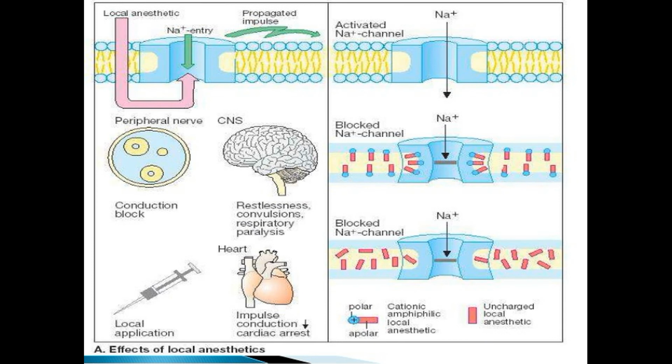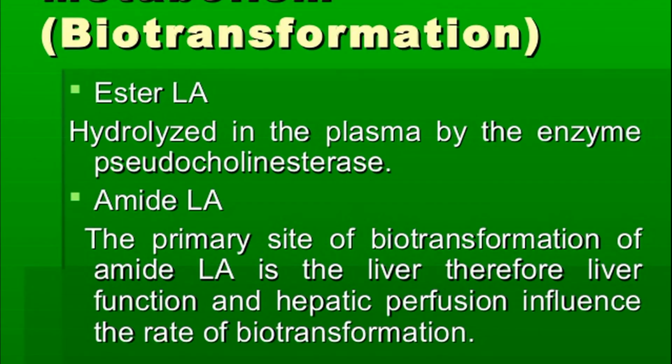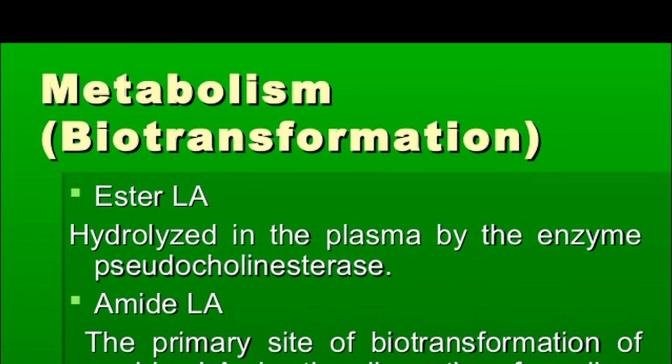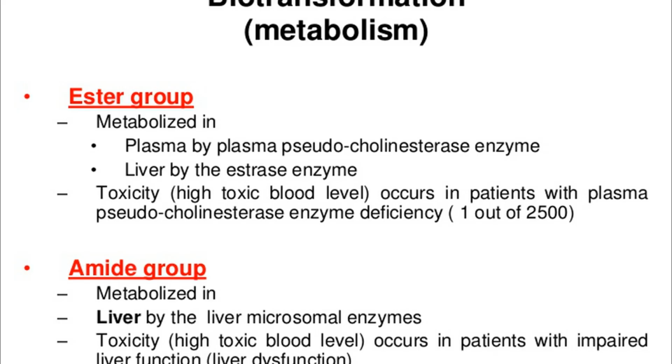Next is the biotransformation or the metabolism. The two types are ester or amide. The ester groups are metabolized in the plasma by the enzyme pseudocholinesterase. Then comes the toxicity. It occurs in patients with plasma pseudocholinesterase enzyme deficiency. So it's 1 out of 2500.